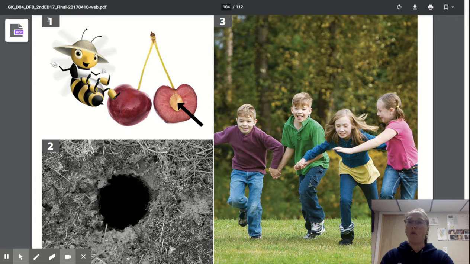So notice how when we're talking about the cherry pit, the pit of a seed, we have the number one. If what we are describing means a pit or a part of a seed, we're going to hold up one finger. It can also mean a hole in the ground. A pit can be a hole in the ground. If that is the meaning we're giving, we're going to hold up two fingers.